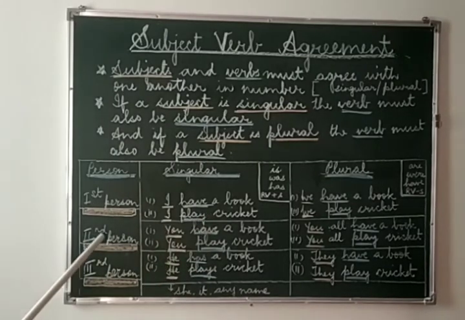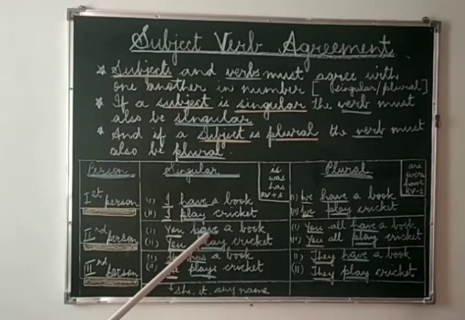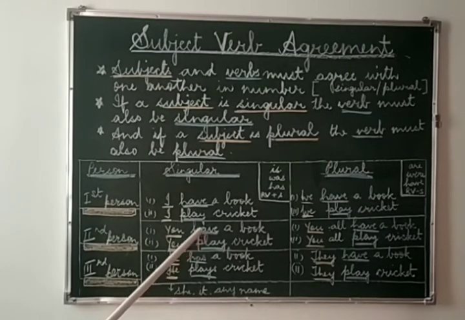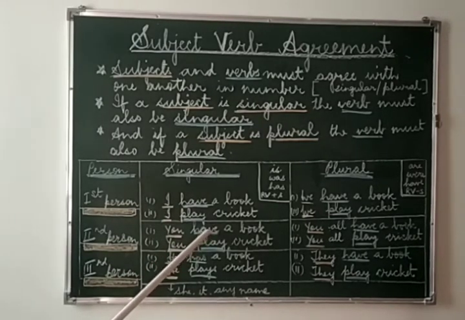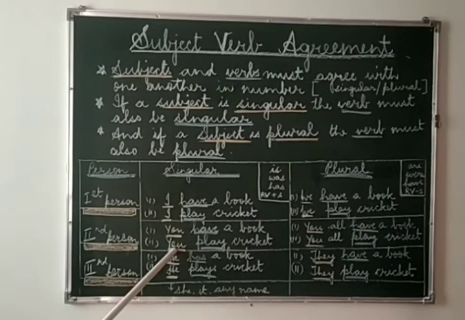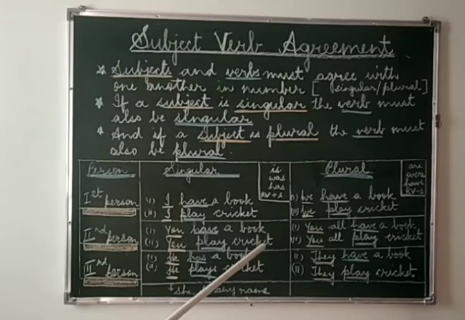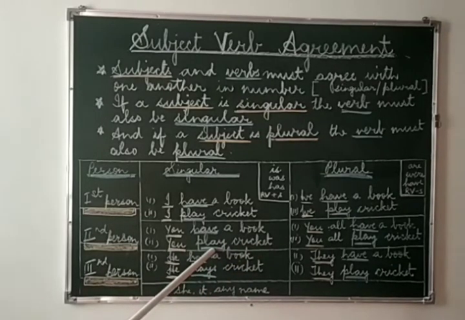Now let's come to the second person. Second person, you have this example. You have a book. You is singular, but have is plural. As I have told you earlier that they are exceptional, so they have plural verb. In the same way, you have with the main root verb also. You play cricket. You is singular, play is plural.